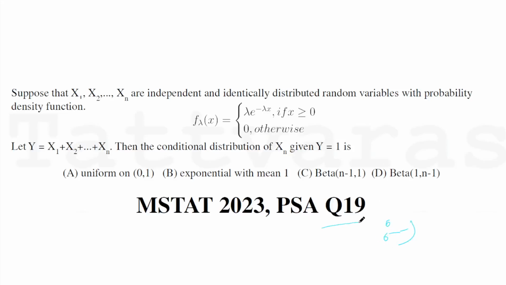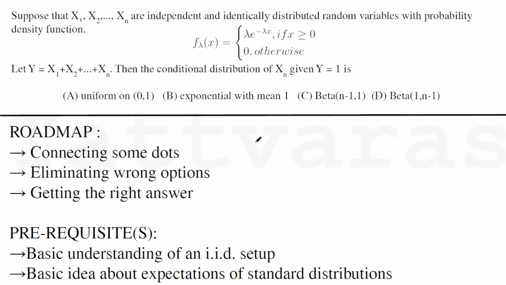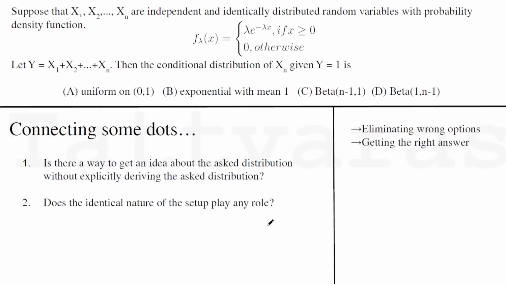Today we will tackle the 19th problem of ISI MSTAT 2023 PSA, which seems to be a conditional distribution derivation problem, but there is an added advantage of an IID setup. So that's going to be a prerequisite along with the idea about what the expectations of standard distributions are. And in this context, standard is just the distributions given in the question: beta, exponential, uniform. Now,